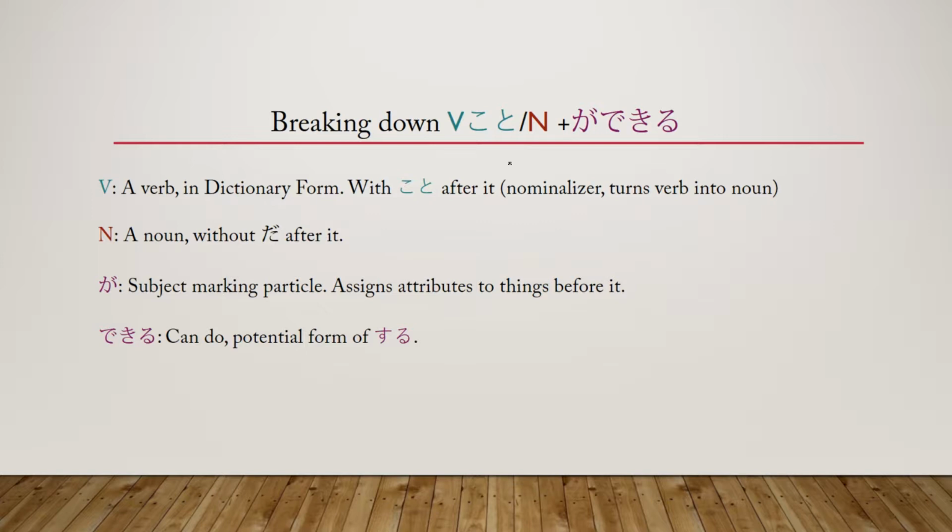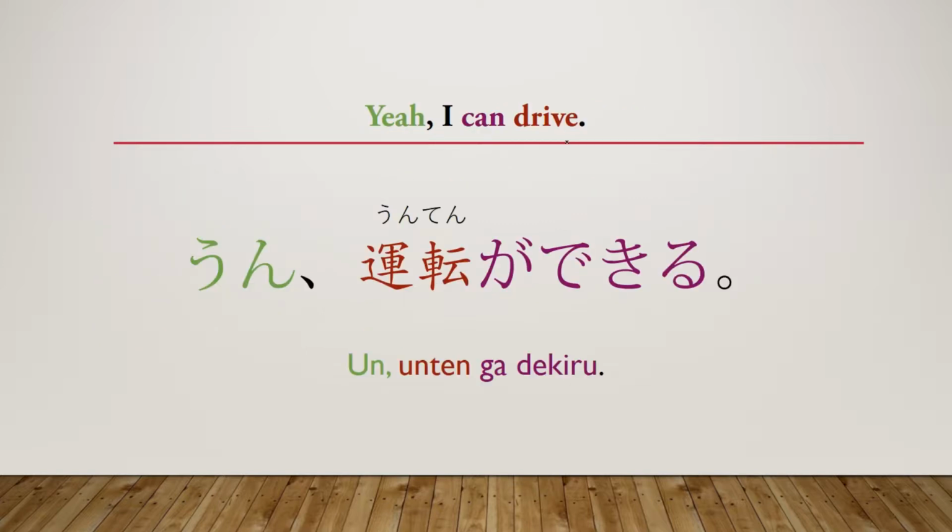Okay, let's go ahead and go through a couple of examples so that you understand this structure. The first one is, I can drive. Unten ga dekiru. As you can see here, we have our noun. And then the noun is, like I said, a noun, so it doesn't need anything after it. So we don't need to put a koto or anything. We can just put ga dekiru.